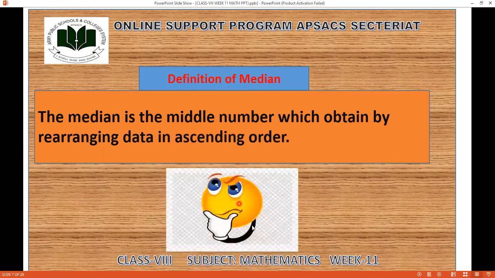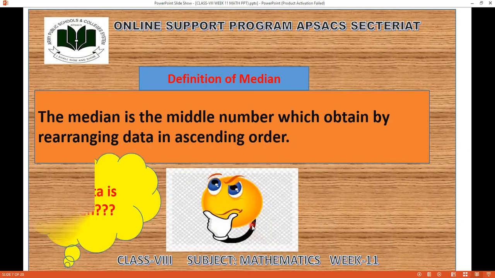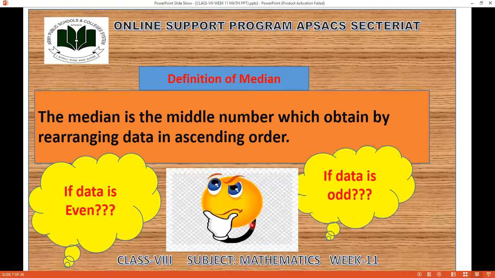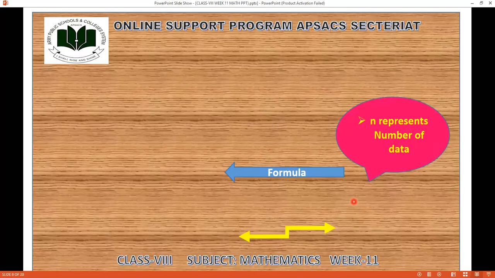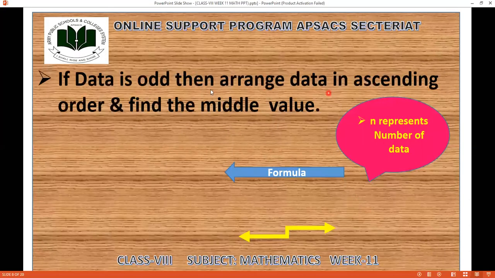But the question is, if data is even, what will be the procedure? And if data is odd, then what will be the procedure for the median? So let's have a solution for both problems. If data is odd, then arrange data in ascending order and find the middle value.